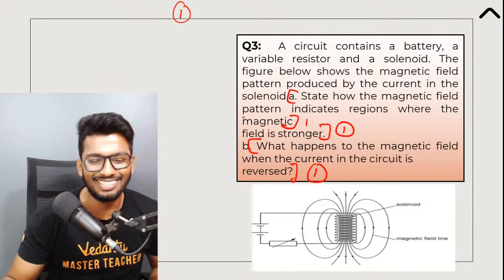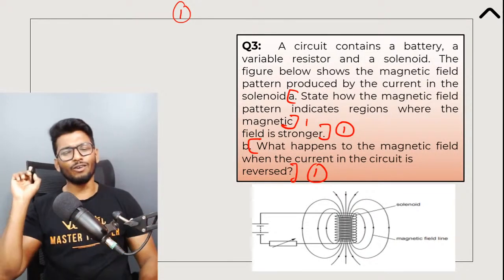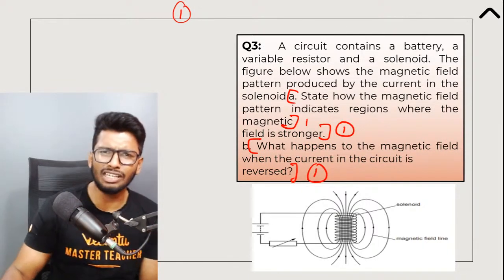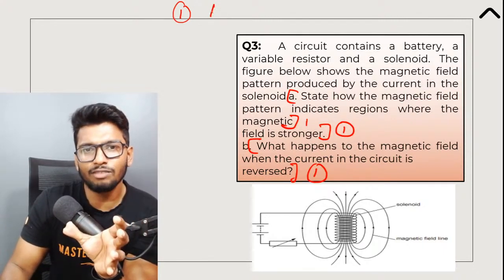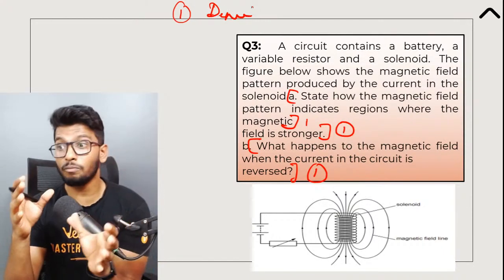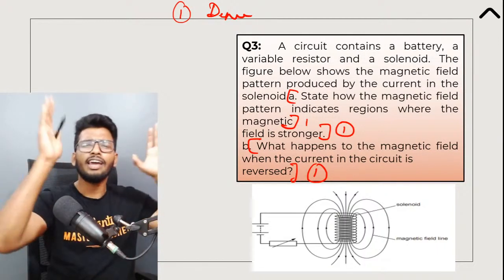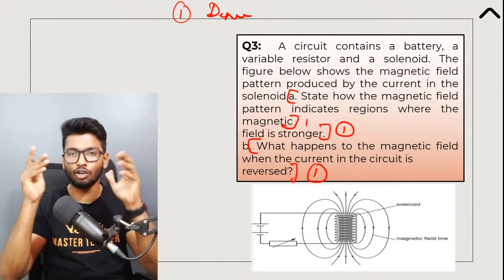This is the mistake, guys. Now, I knew the majority would go with the same answer. I knew that majority would go with the exact same answer. Absolutely correct. Wherever the magnetic field is stronger, the magnetic field lines will be more dense. They'll be closer to each other. That's absolutely correct, there's no doubt about that. There's going to be a lot more magnetic field lines put together, very close to each other.